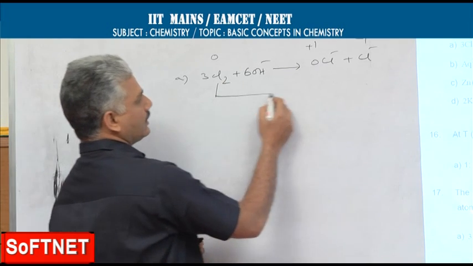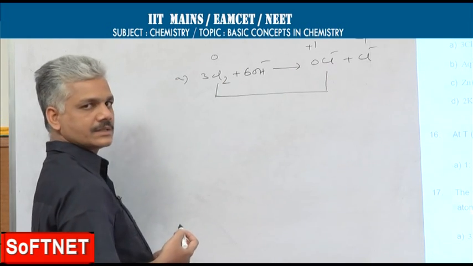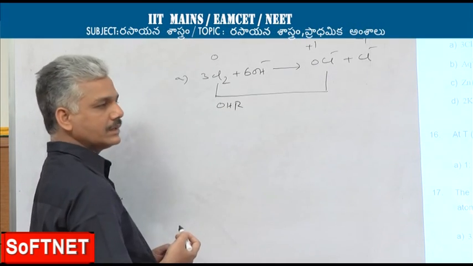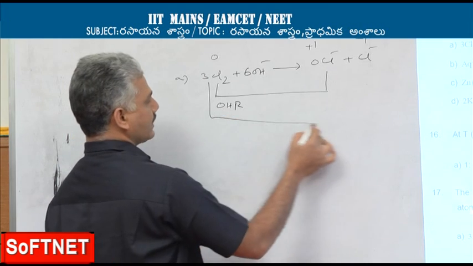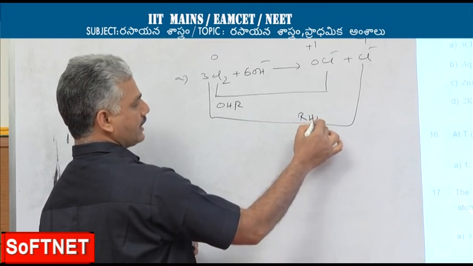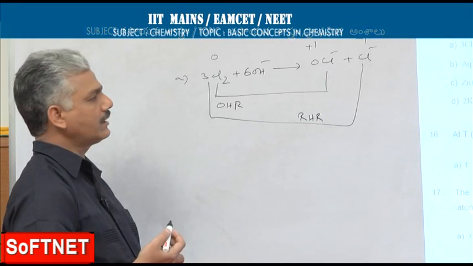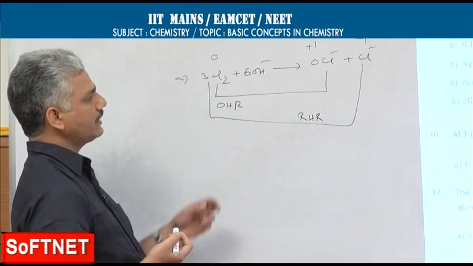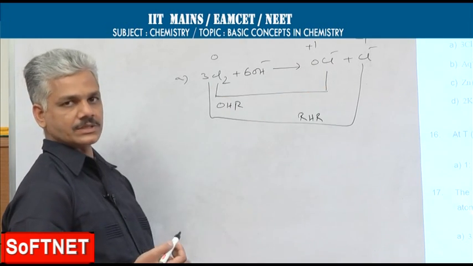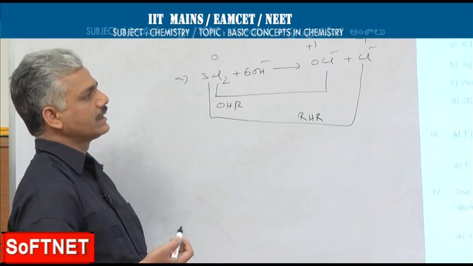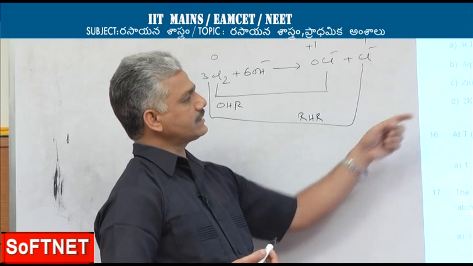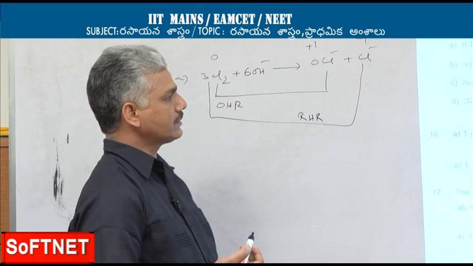So in one instance, chlorine oxidation state has increased, so it will become OHR, oxidation half reaction. In the second instance, chlorine oxidation state is decreasing, so it can be taken as RHR, reduction half reaction. So in this example, the same substance is undergoing both oxidation as well as reduction. So it can be taken as a disproportionation reaction. In the same manner, let us check the remaining 3 options also.